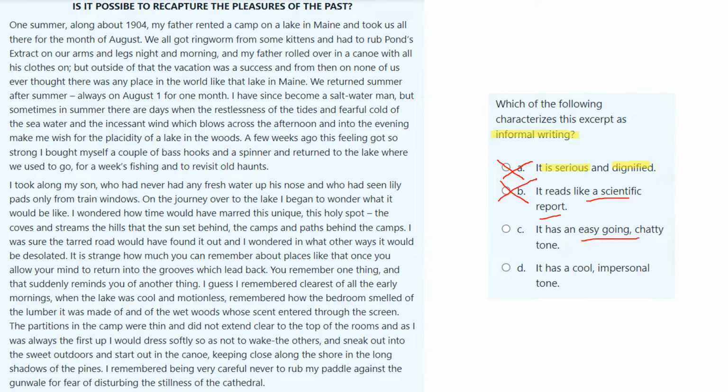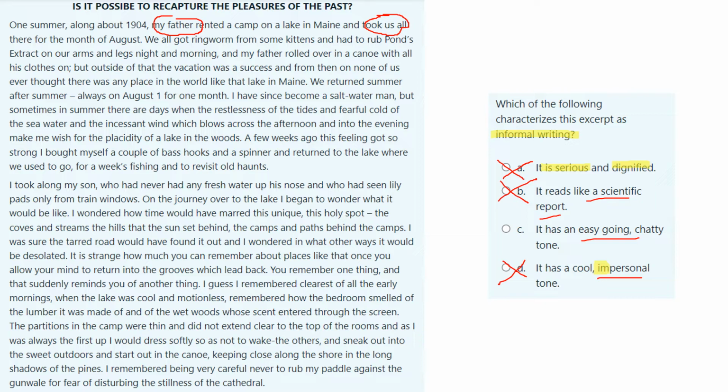Is it easygoing and chatty, or is it cool and impersonal? Personal, without the I-M at the beginning, means me and you. But impersonal would be third person. So actually that would be formal writing. If we look at the first paragraph, we can see a few things. "My father rented a camp on the lake and took us all there for the month of August." So my father took us all. This is a personal story. The person who is telling the story is telling about his memory of his father and what he did in the holidays. So it definitely cannot be D.